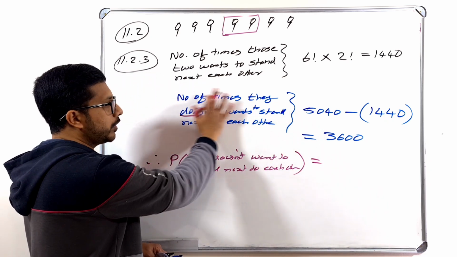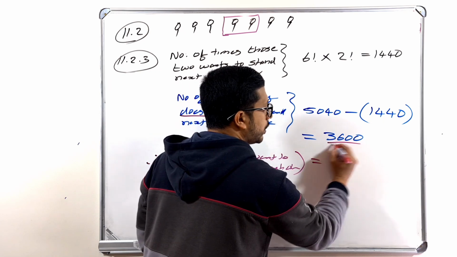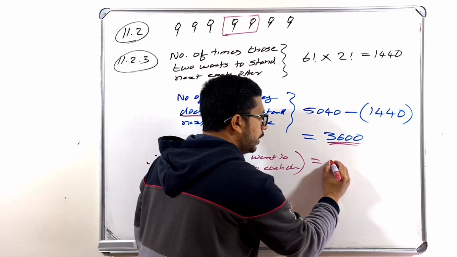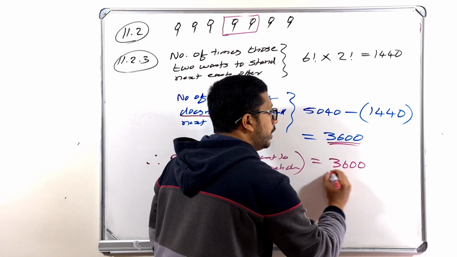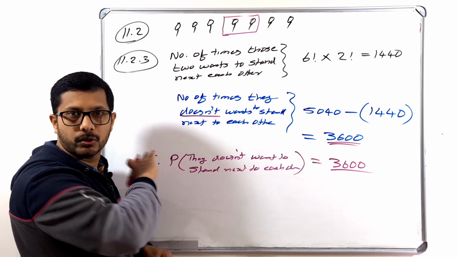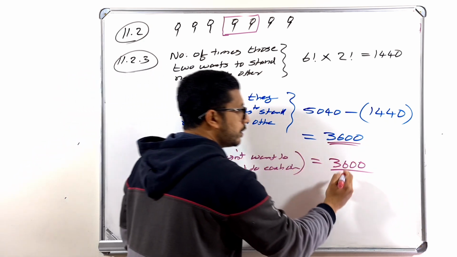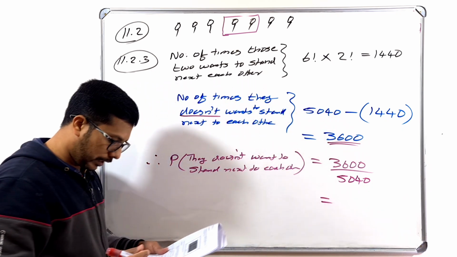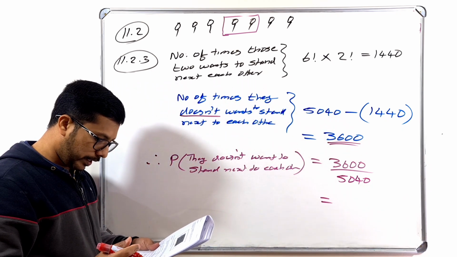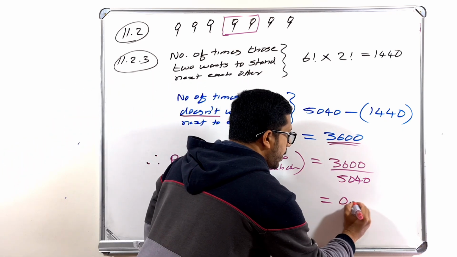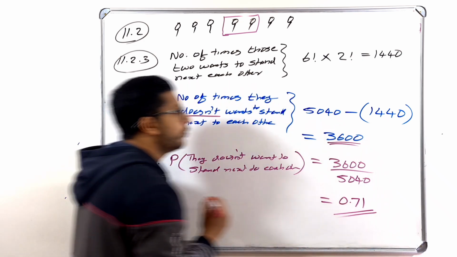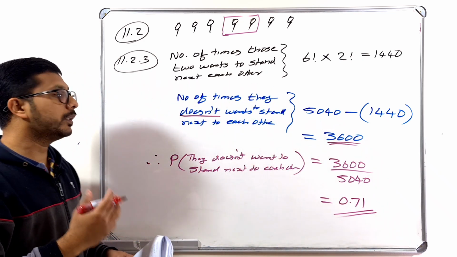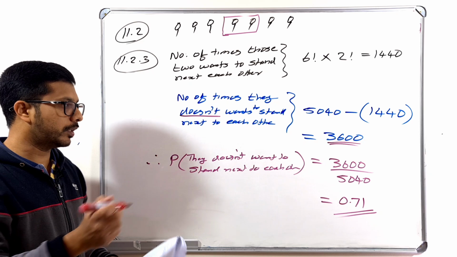What is the number of times they don't want to stand next to each other? 3600. So it is 3600 divided by, without any condition, total how many possibilities? That is 5040. So check in your calculator. What is the answer? 0.71. That means the probability that they don't want to stand next to each other is 0.71.